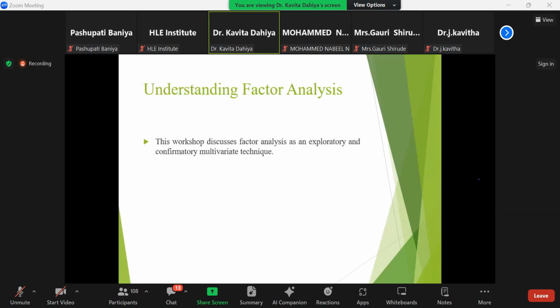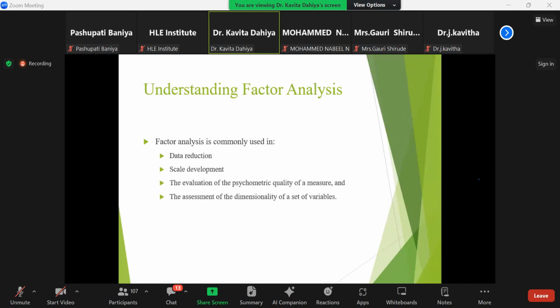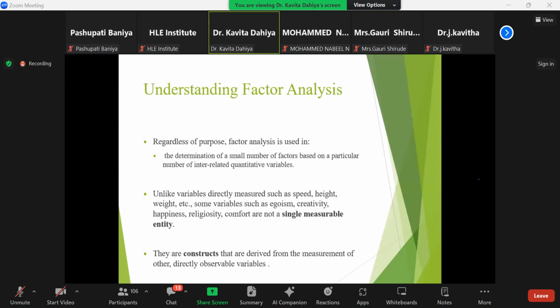So in this workshop, let's discuss factor analysis, commonly used in data reduction, scale development, evaluation of the psychometric quality of measures, and assessment of the dimensionality of the test of the variable. Regardless of the purpose, factor analysis is also used in determining a smaller number of factors based on a particular number of interrelated quantitative variables.